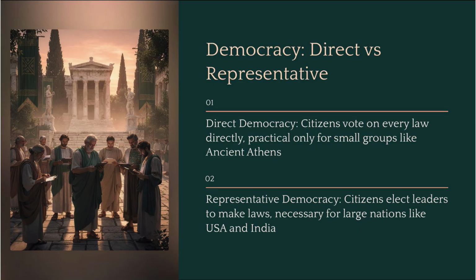Now we come to democracy, the rule of the many. But even this comes in two distinct flavors. First, there is direct democracy. This is where citizens vote on every law directly. It's the purest form, but it's practical only for small groups, like in ancient Athens. For the modern world, we use representative democracy. Here, citizens elect leaders to make laws on their behalf. This is necessary for large nations like the USA and India, where voting on every single issue would be impossible.